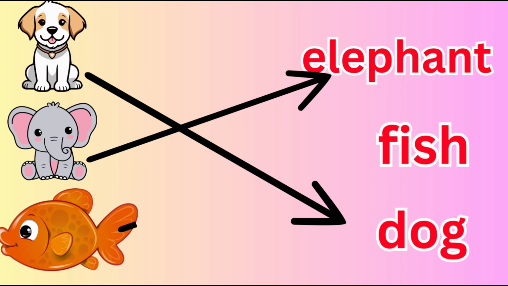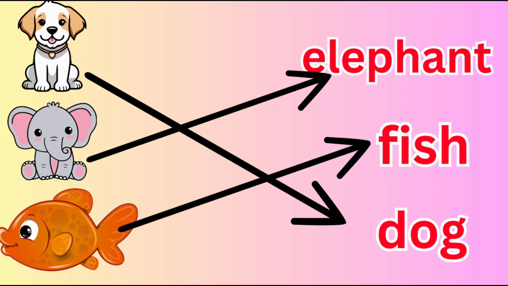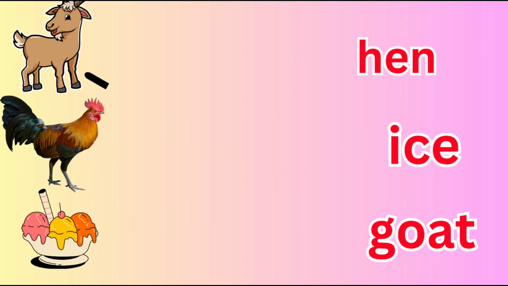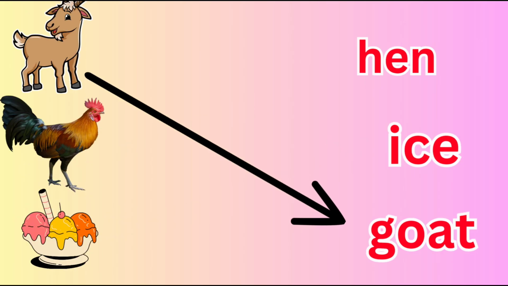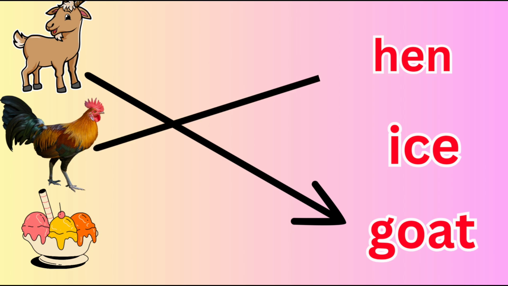F for fish. Where is fish? Match the fish. G for goat. Where is goat? Match the goat. H for hen. Where is hen? Hen, hen.